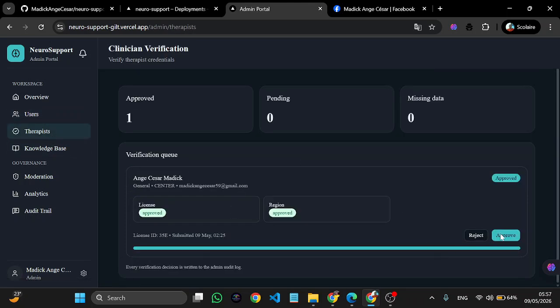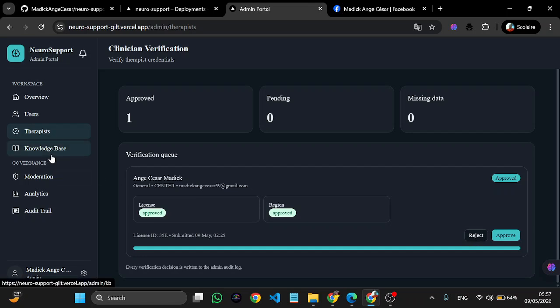He's the one responsible to approve therapists, as well as he can reject them if we verify the license and say it's not correct, or the region is not appropriate for this platform, or cannot find a client from this platform, he can reject it, or for any other reason. So that's what he does. So here you can see the therapist Anish Zamadik, who has been approved, hence is verified now.